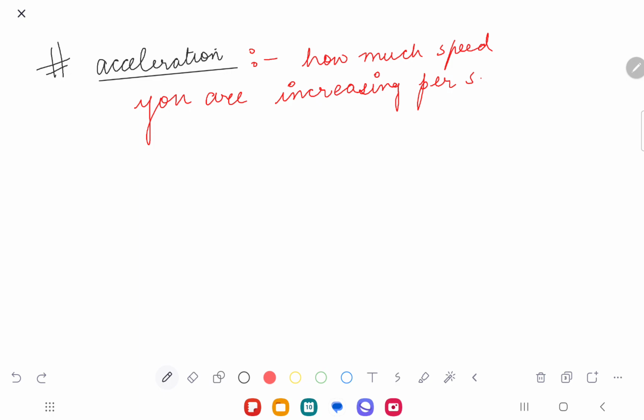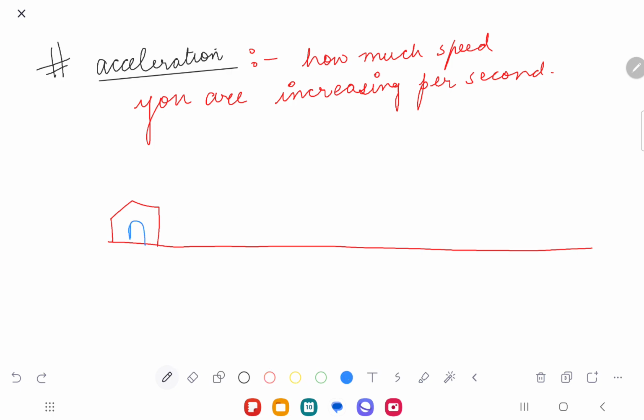So if you drive a car, let's suppose you leave from your home. So this is your path and this is your home, right? When you leave from your home, what exactly happens, Mark? You are driving very, very slowly. But the moment you reach the main road, you start driving a little fast, isn't it?